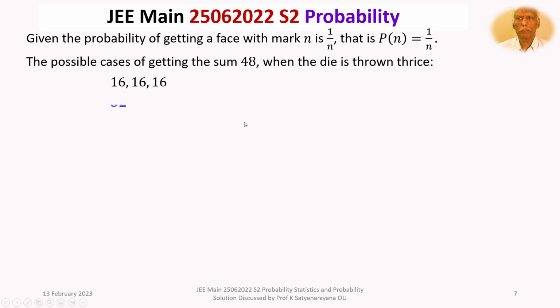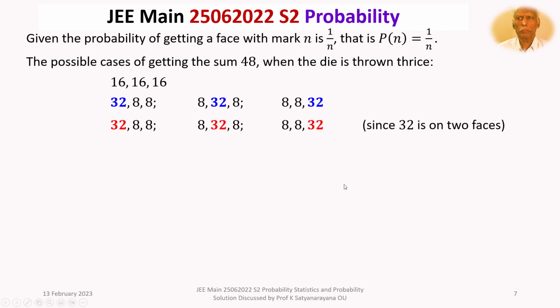So we have these cases which we have seen in the last slide. Now let's compute the probability. The probability of getting a sum equal to 48 is, in the first case, 16, 16, 16: probability of getting 16 multiplied by probability of getting 16 multiplied by probability of getting 16.